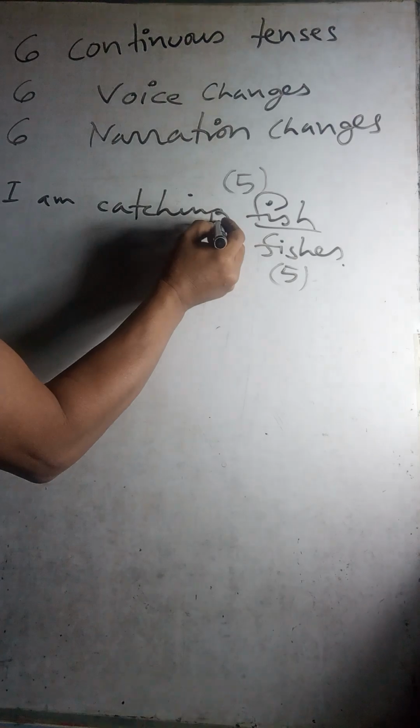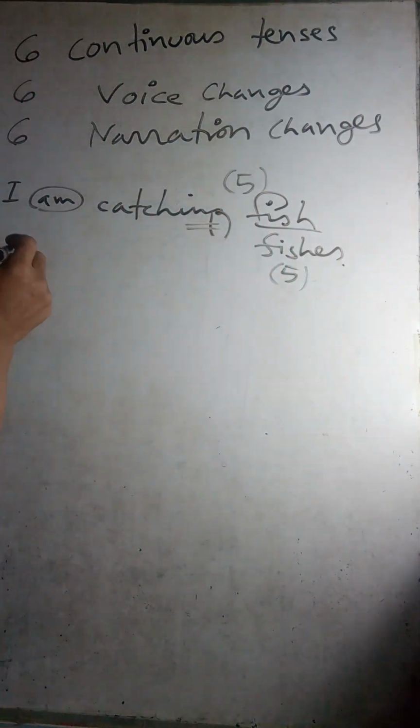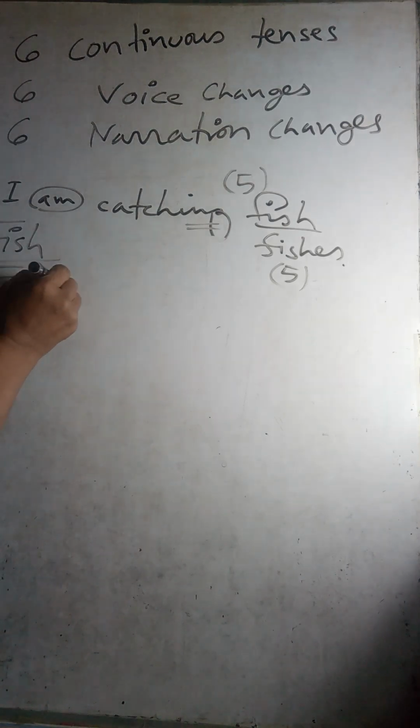You have ing plus the present continuous tense am, is, are, right? So if it is now voice, fish comes first. It can be fishes. Both of them are right. Similar fish and dissimilar fishes.